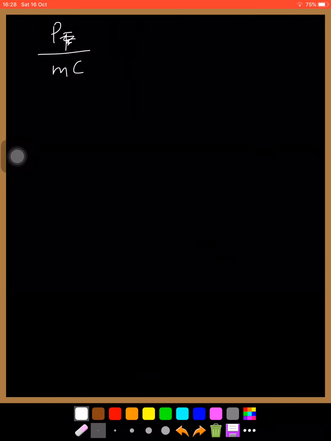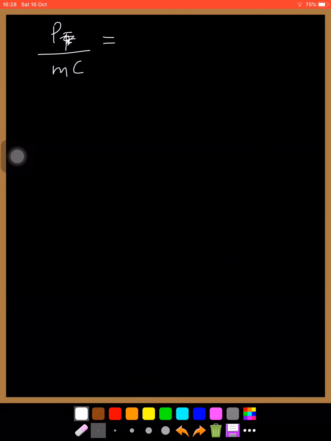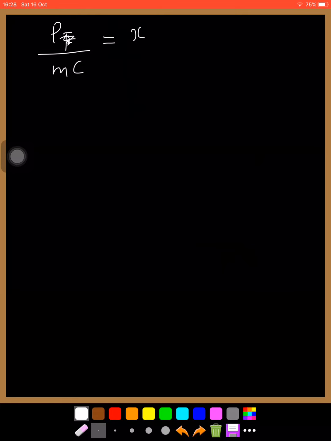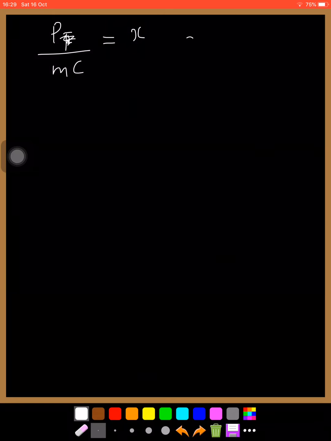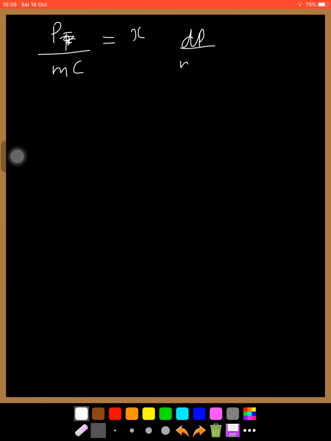For that, take p by mc as x. For the ease of integration, let us denote p by mc by x. That is, dp by mc is dx.